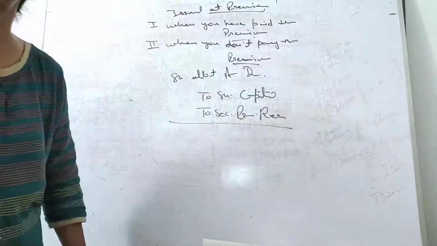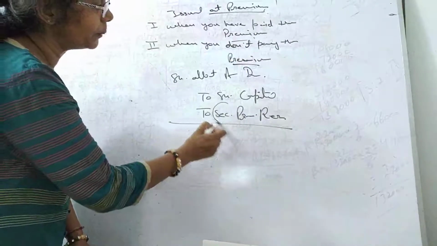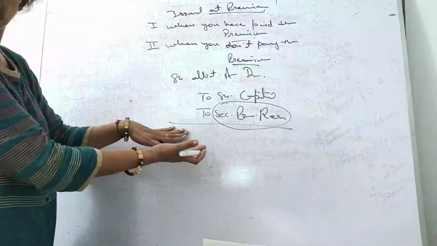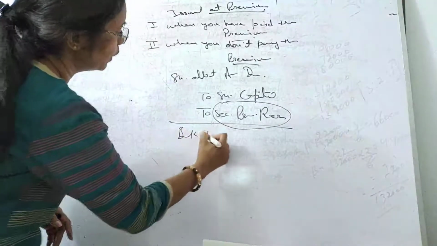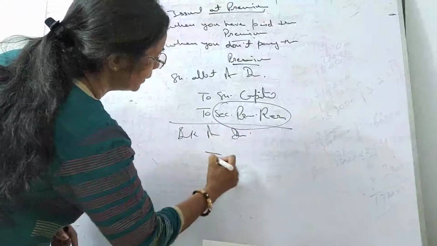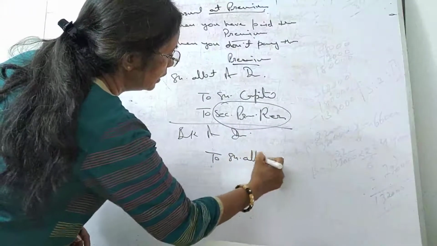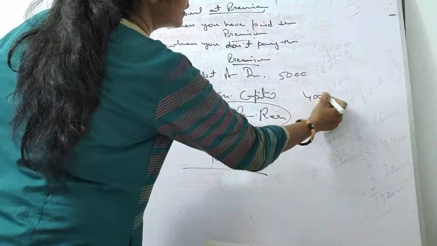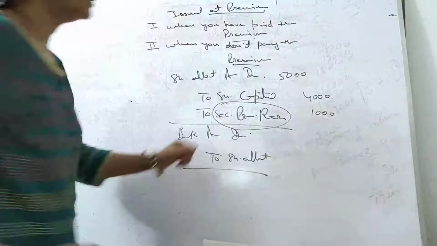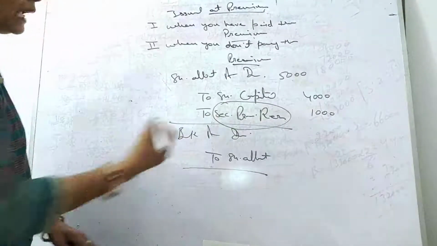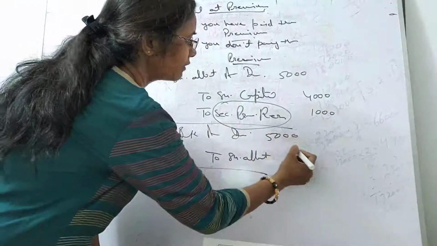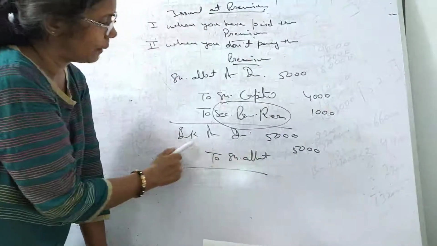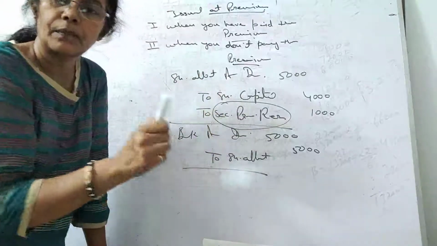When you receive the amount, it is bank account debit to share allotment. Here we have 5,000, where capital is 4,000 and 1,000 is in securities premium reserve, and you have received the whole amount of 5,000. This means you have received the whole amount of securities premium.